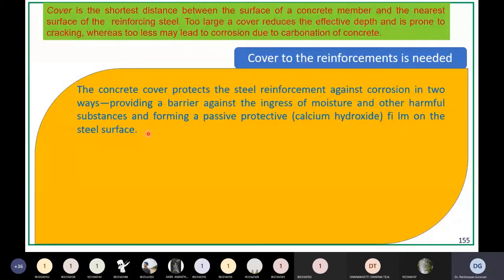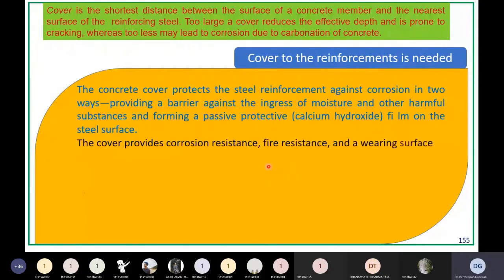Because your concrete is protecting the reinforcement, it will be free from corrosion and moisture ingress. That is one of the reasons for providing concrete cover. Next, the cover provides corrosion resistance, fire resistance, and a wearing surface.